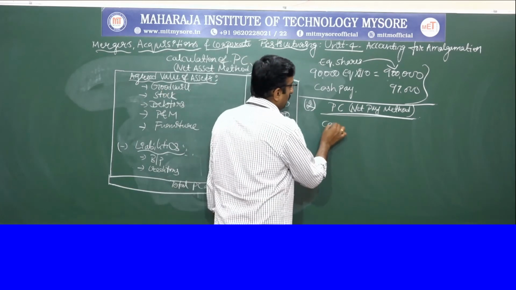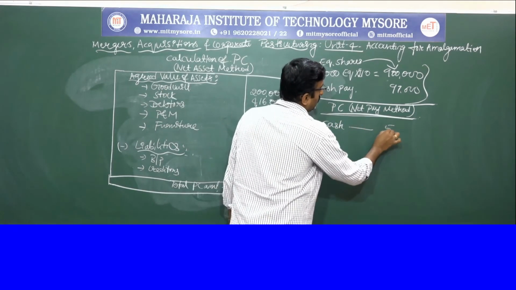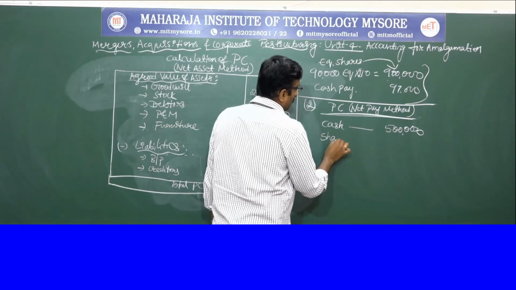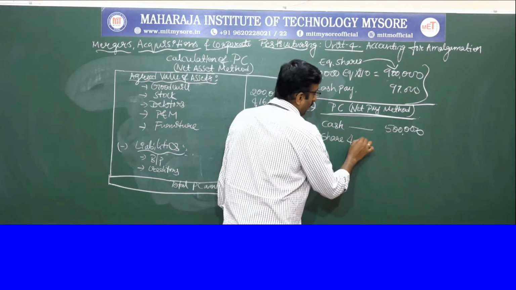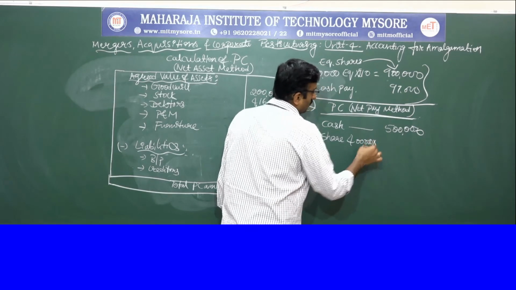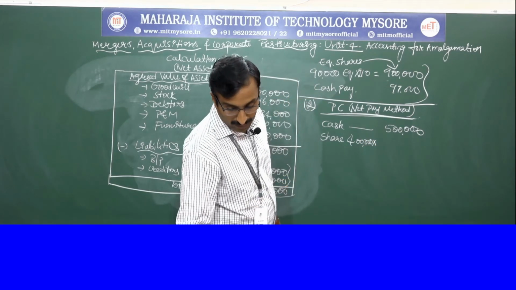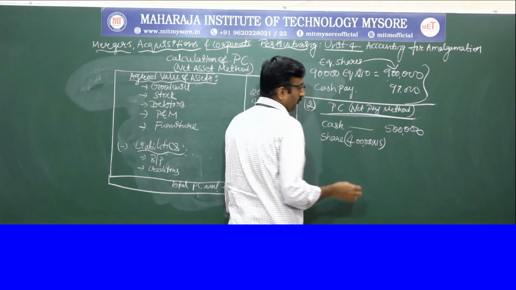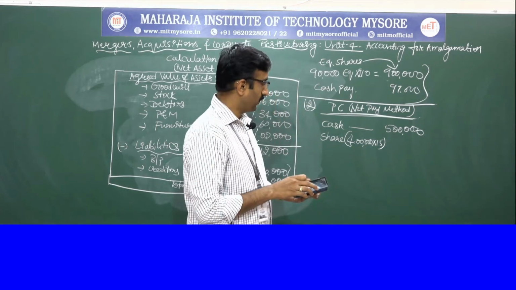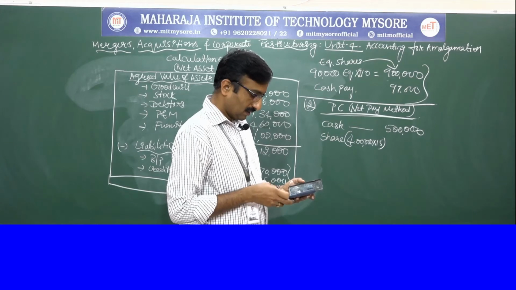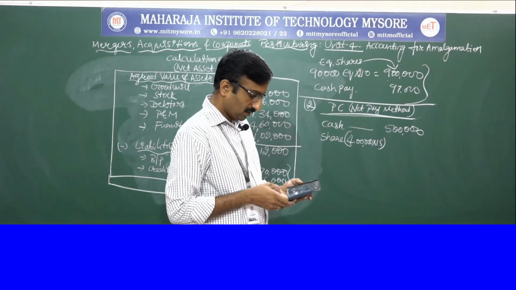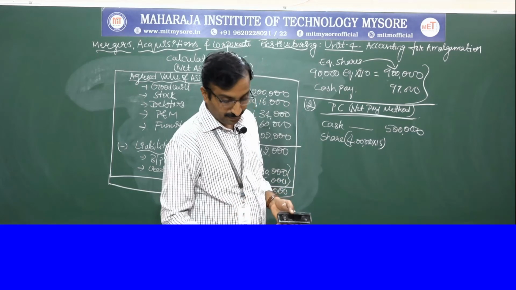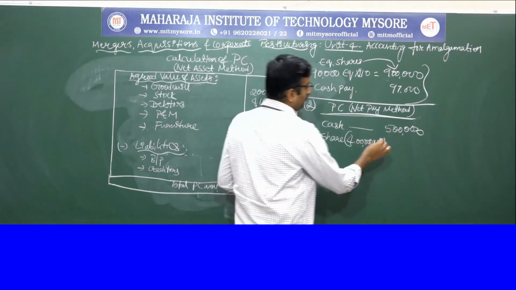So cash payment, agreed value of cash payment is how much? It is 5 lakh. And next, shares value 4 lakh into how much? 4 lakh, and they have agreed for 15 rupees. So 4 lakh into 15, so you will get 60 lakh rupees.